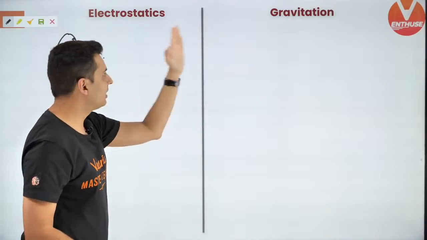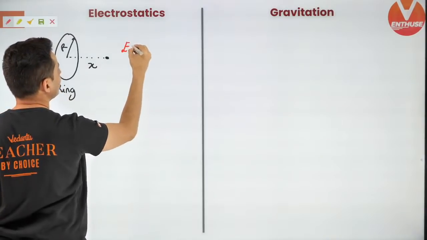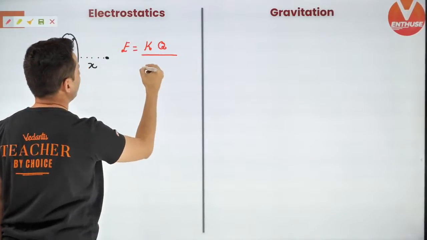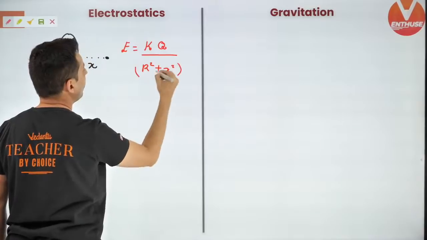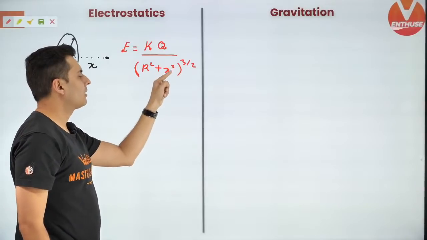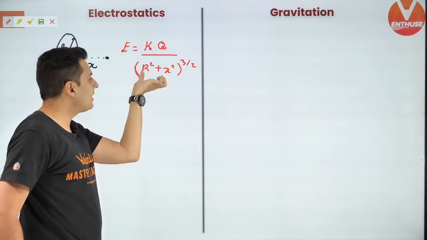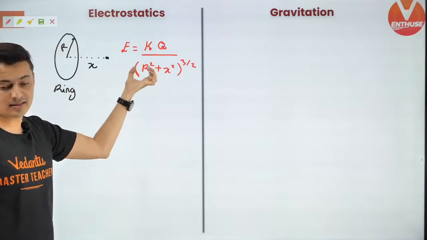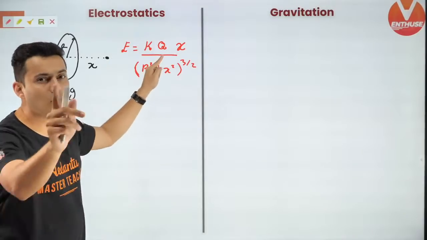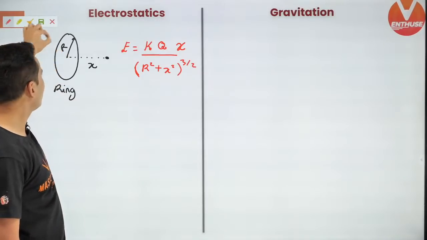The formulas are similar, let me tell you. At this point, the field is kq divided by (r square plus x square) whole raised to 3 by 2. Dimensionally, square, cube, square root, so effectively it is cube. Remember, field always has the square of the length below, so dimensionally there must be one more dimension of length, and that is x. Why is that so? Because when x is 0, the field is also going to be 0. If you are at the center, the field will cancel out.